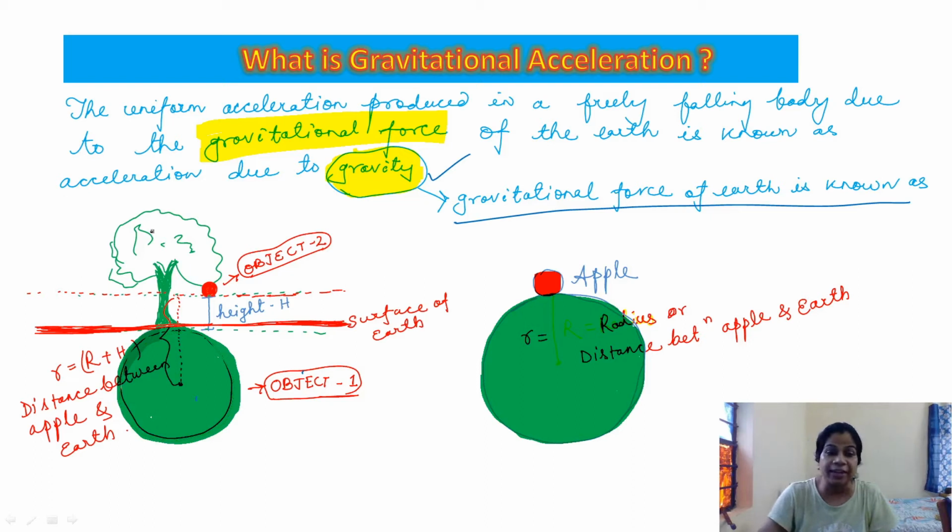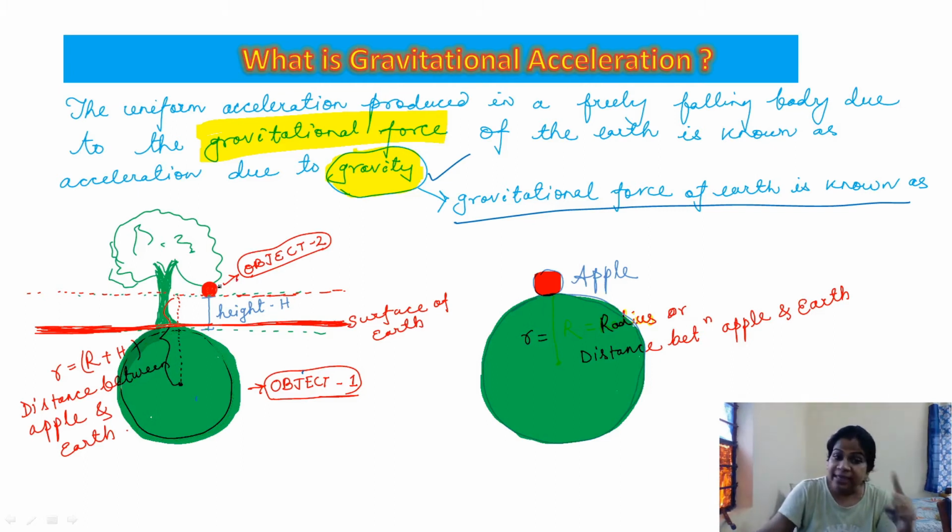Suppose this diagram shows a tree with an apple on it. Unless the apple falls, it will remain on the tree. Once it starts falling, it is falling freely, downward, towards Earth. Which force is responsible then? The gravitational force, the attraction force of Earth, gravity, is responsible for attracting the apple towards itself.